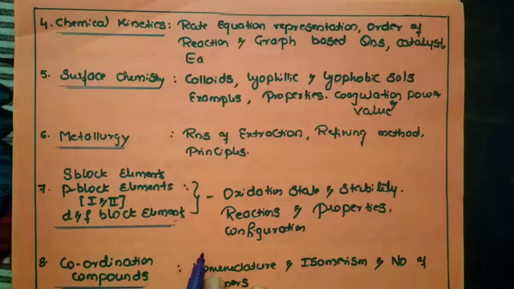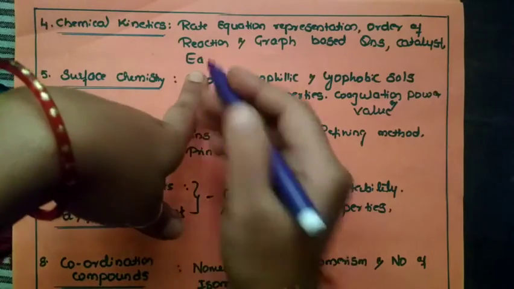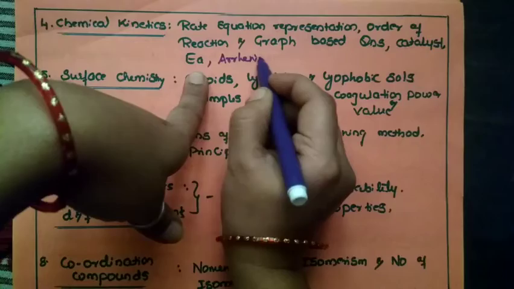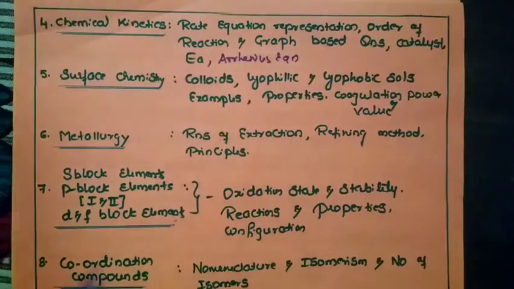And based on a catalyst, its graphical representation, and about the activation energy. So when I say activation energy, the Arrhenius equation will also play an important role. Arrhenius equation, okay. So these are important concepts. So when it comes to surface chemistry, around 1 or 2 questions will appear.